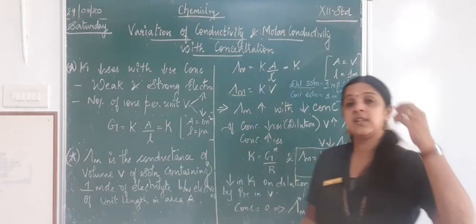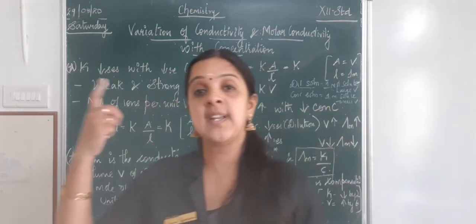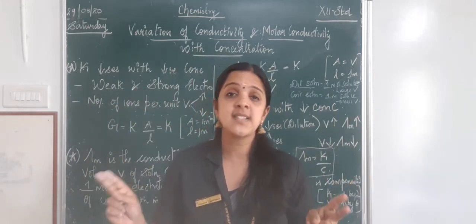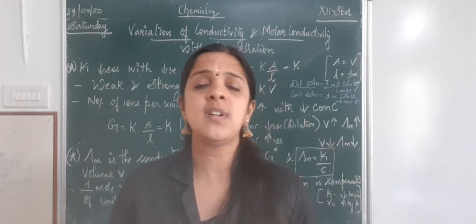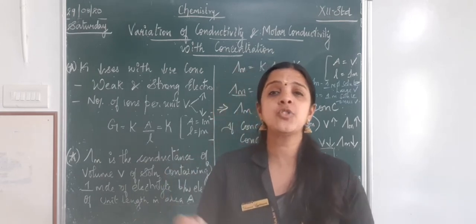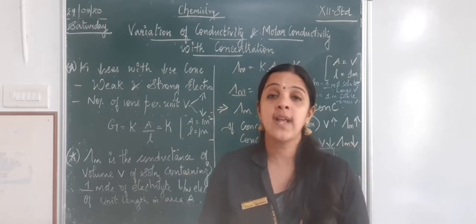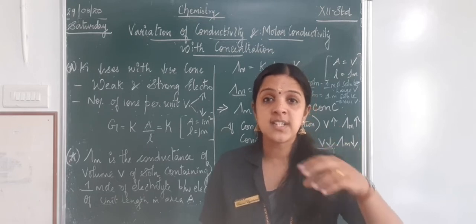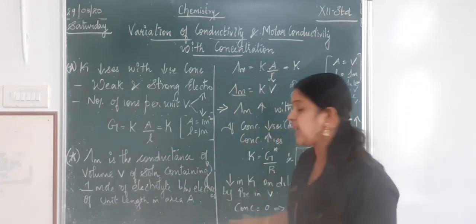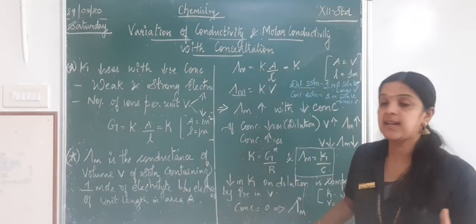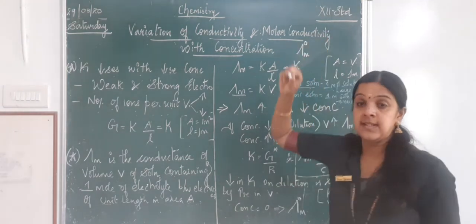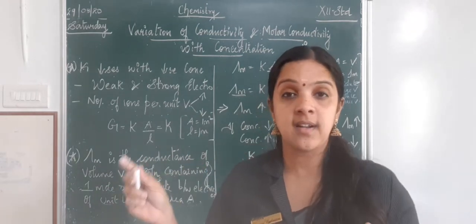Now, as we know, the concentration can decrease or the concentration can increase. These are the two situations possible. But there are particular situations where the concentration becomes absolutely zero. That is, the solution is perfectly dilute. So what happens at that time? When no more solute is present in the solution and the concentration is perfectly zero, at that time you call it the limiting molar conductivity. That is, you write lambda m and you put a naught there. So that we call the limiting molar conductivity.